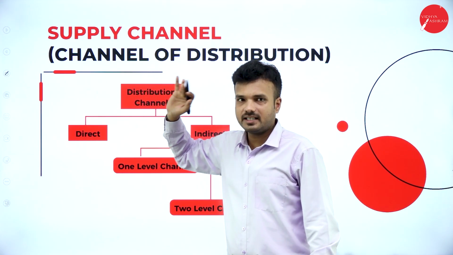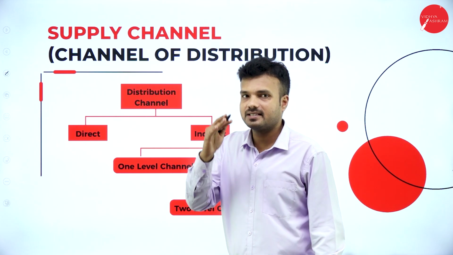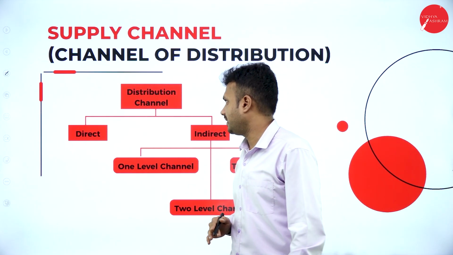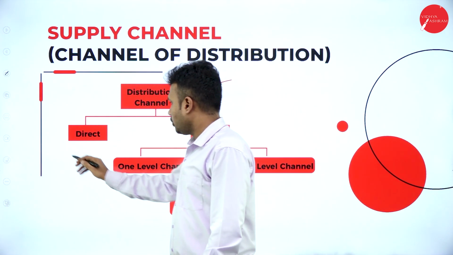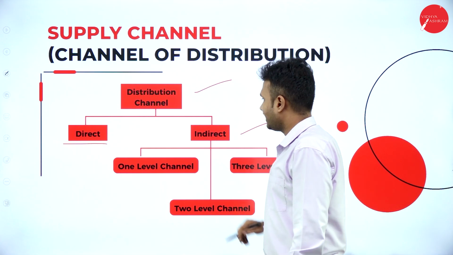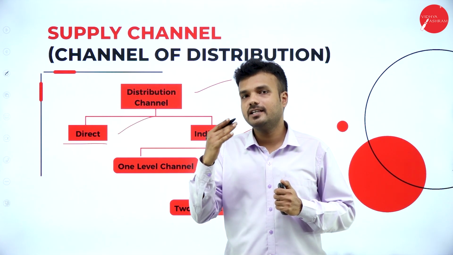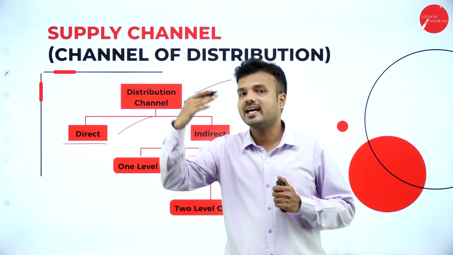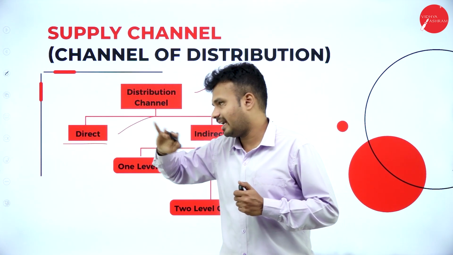This supply channel is also known as the channels of distribution, as we studied in session 3 of unit 1. Channels of distribution are divided into two categories. The first one is the direct channel, the second one is the indirect channel. Direct channel means the end user of the commodity purchases the product directly from the manufacturer. That is the best example of a direct channel.